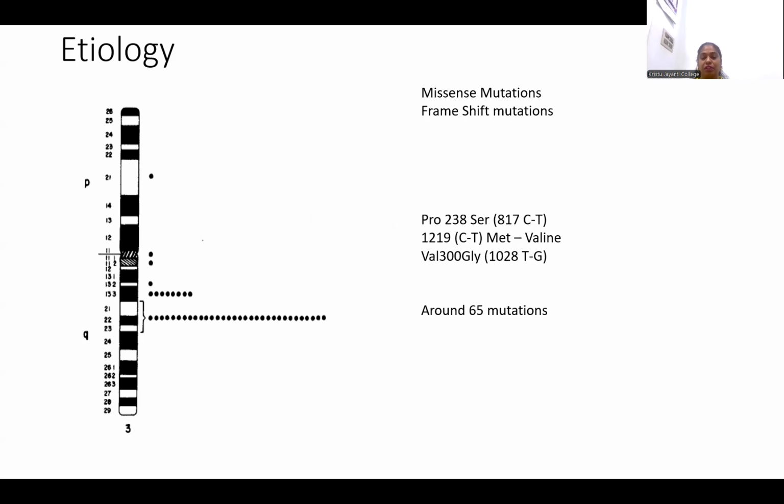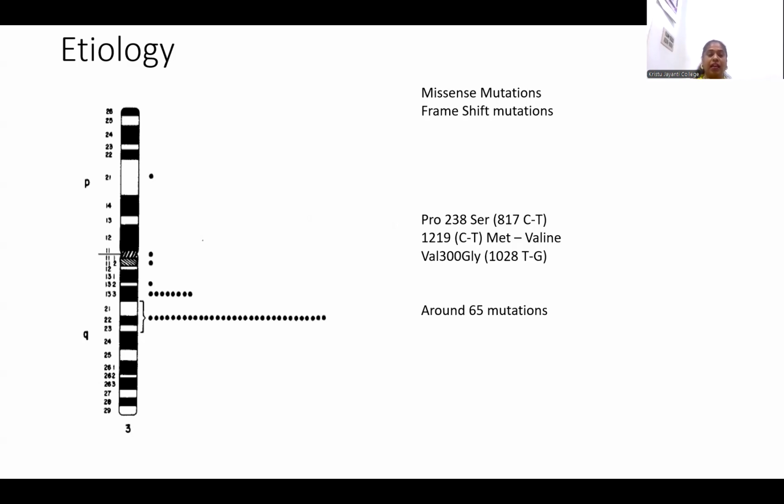Another example speaks about the conversion of methionine to valine, meaning that in place of methionine, valine comes. These are a few examples of the mutations in the HGD gene that are responsible for Alkaptonuria.